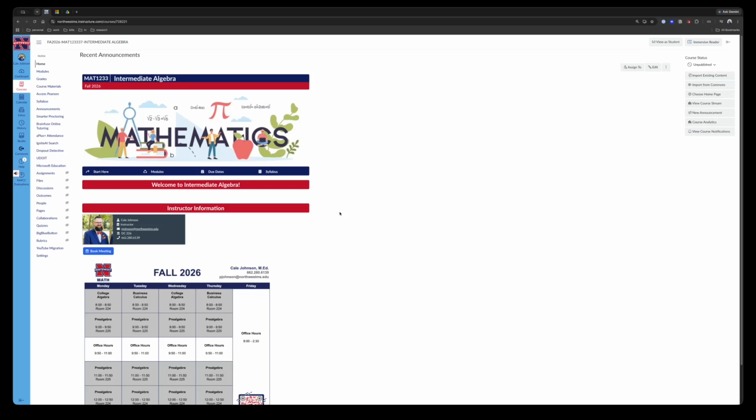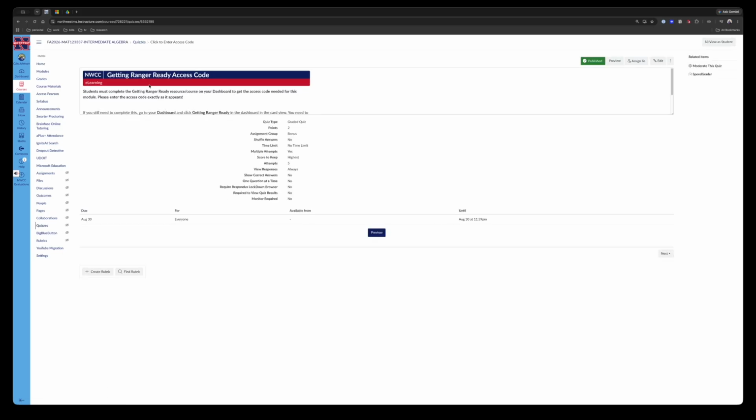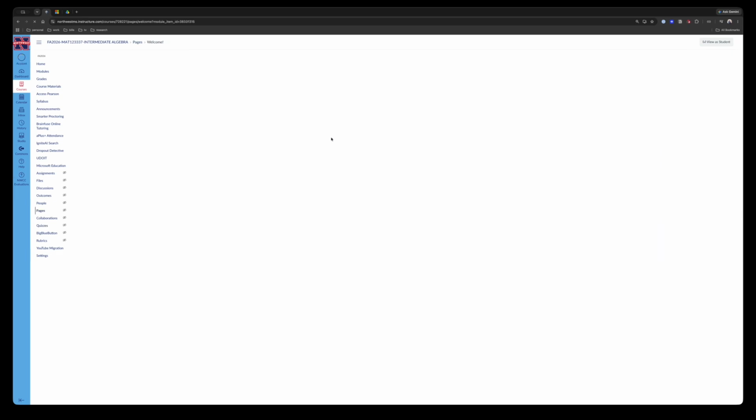So a couple things you need to know getting started. When you first get here, you want to click the Start Here button, and that's going to take you to this assignment where you get the Ranger Ready access code. That Ranger Ready course should be on your dashboard. You go in, you work through it, you fill it out, and then you'll get a code at the end of it, and you'll put that code in here. You need that code to get access to the rest of the course. So do that, and then you'll hit Next, and it takes you to the welcome page.